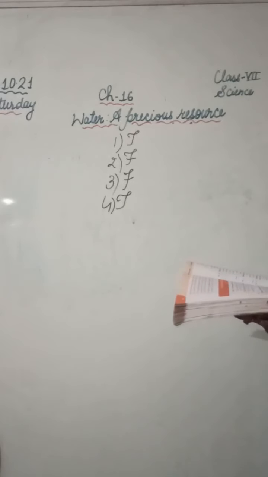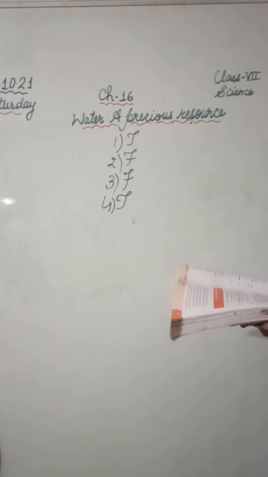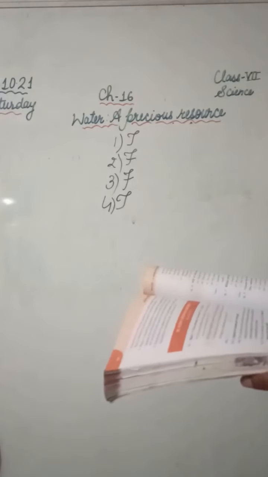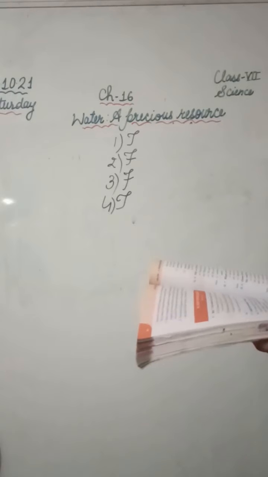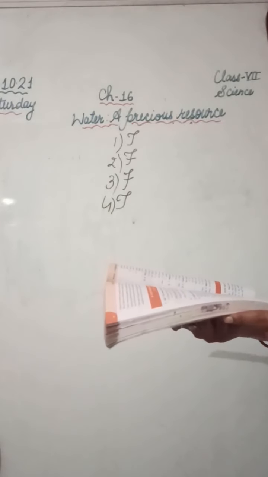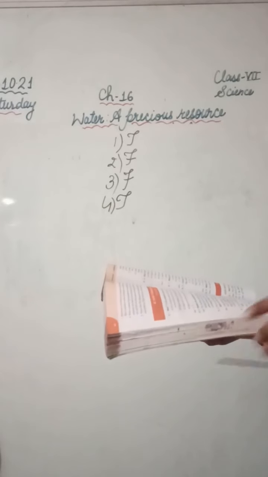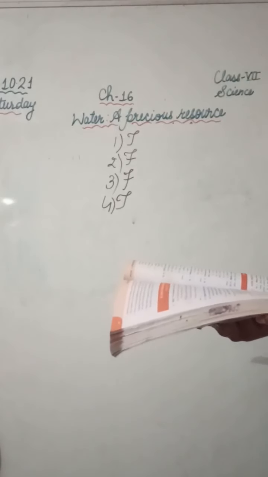Question number 3. There are 10 tube wells in the lane of 50 houses. What would be the long-term impact on the water table? A huge amount of water will be pumped out from these 10 tube wells and it will result in the depletion of groundwater. Because people will keep on using the groundwater, there will be depletion in the groundwater. So in the longer term we can say it will affect the availability of water in that area.